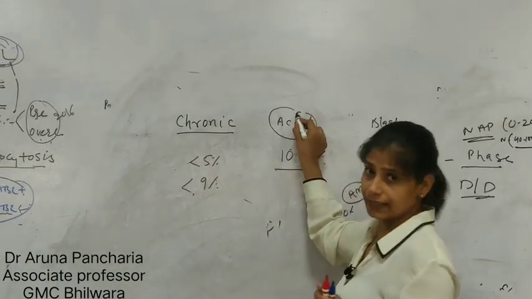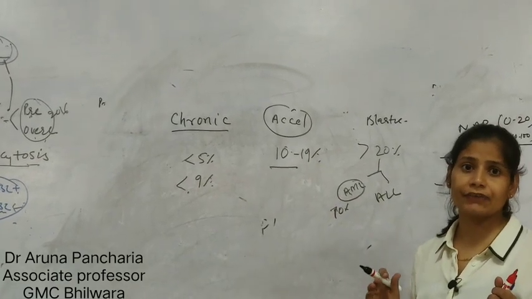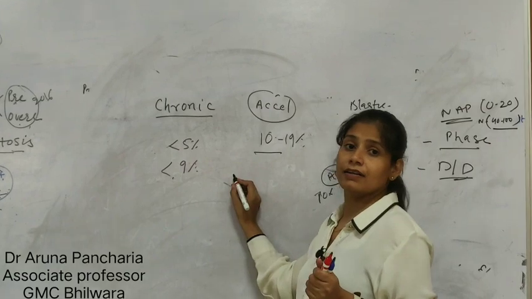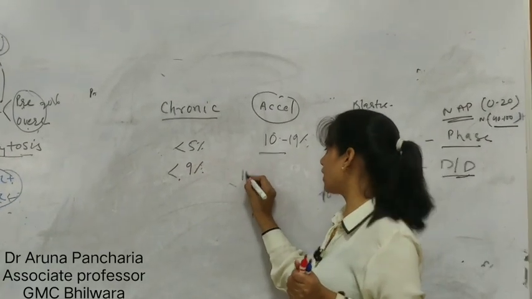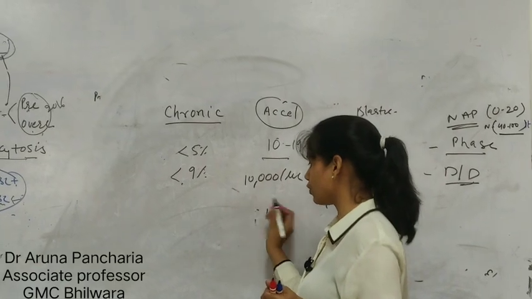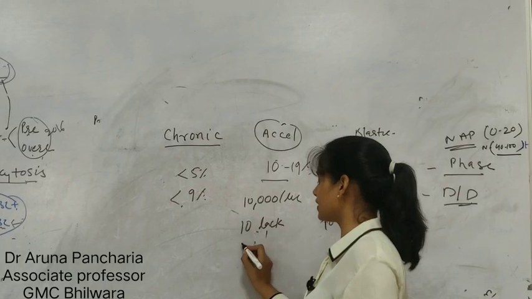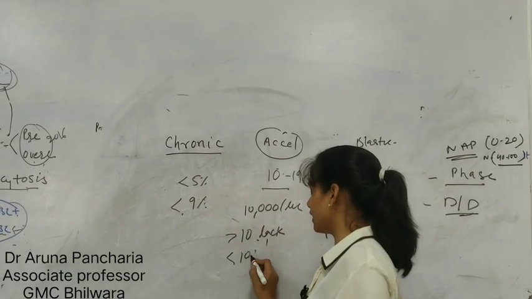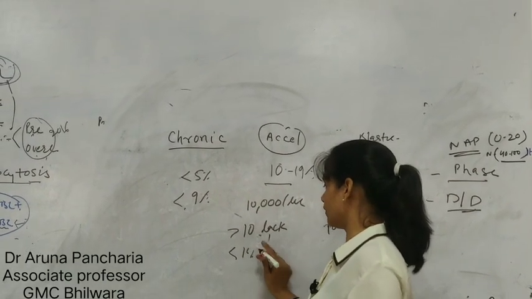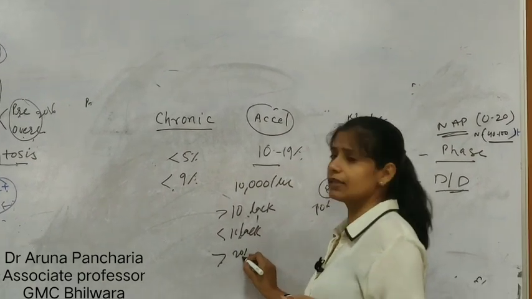Now WHO 2016 has some modified criteria to call it the accelerated phase, like persistent increase in WBC count more than 10,000 per microliter, persistent thrombocytosis, more than 10 lakh, persistent thrombocytopenia, less than 1 lakh, and increase in basophil count more than 20%.